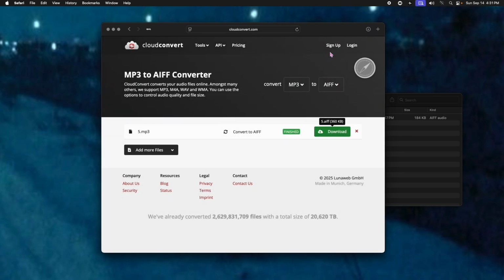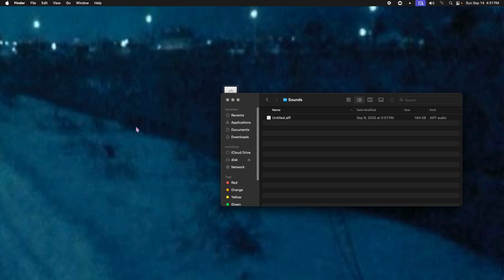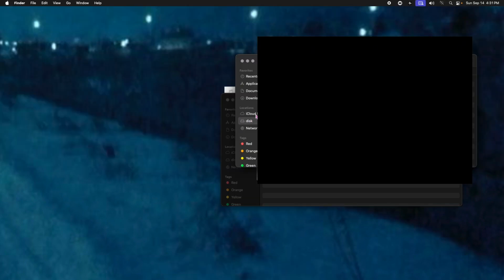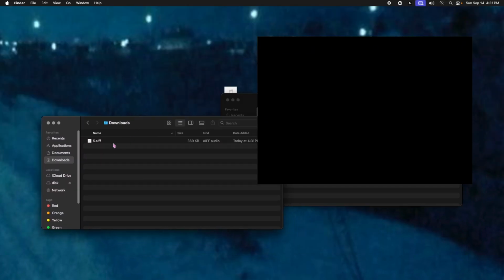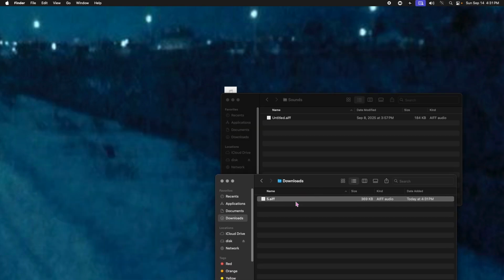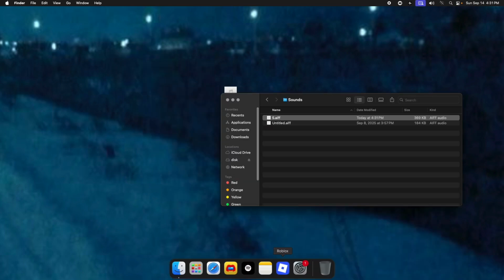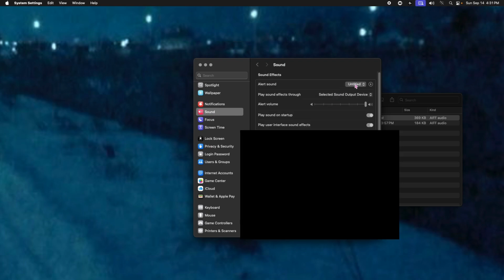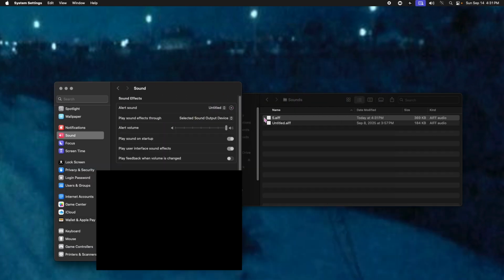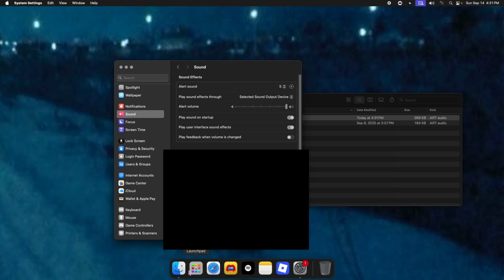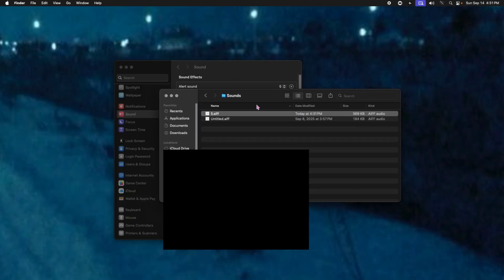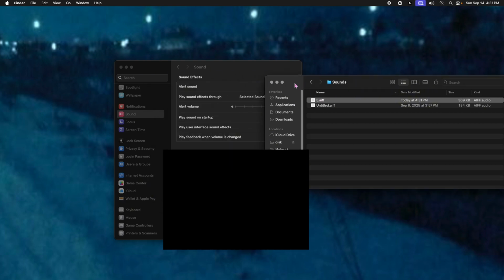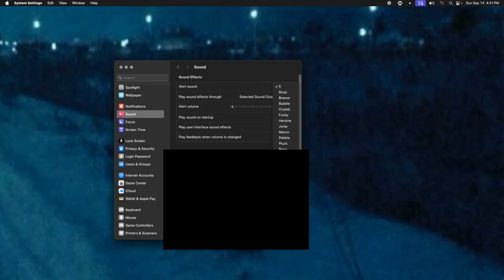Now download. And then, okay, now that you have the AIFF file, just drag it into there. It doesn't need to be named anything. And then click on System Settings, and then Sounds. And this is mine right now. But this is the new one.